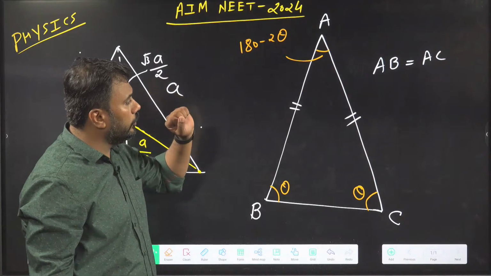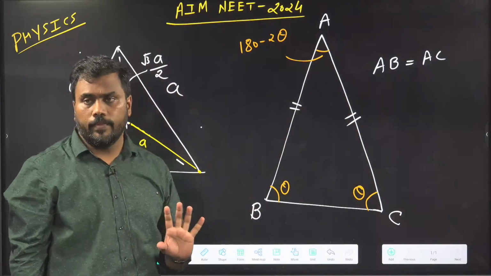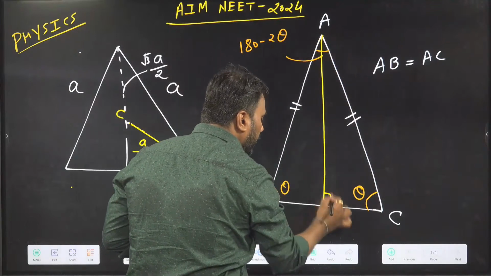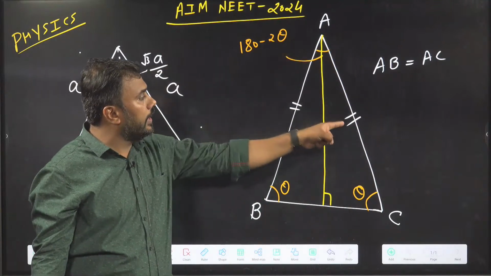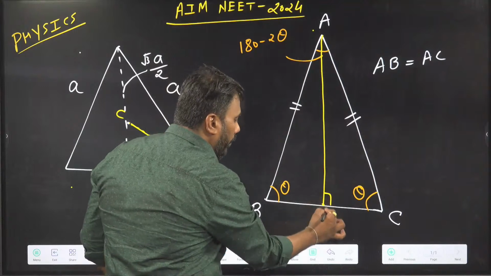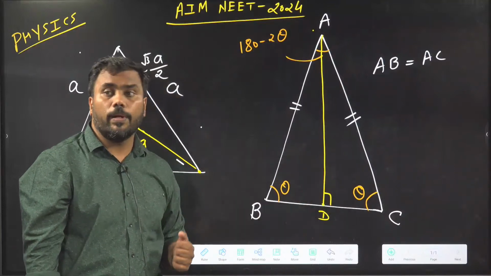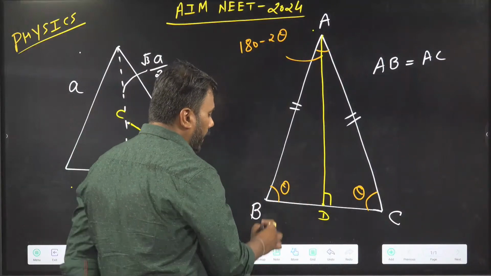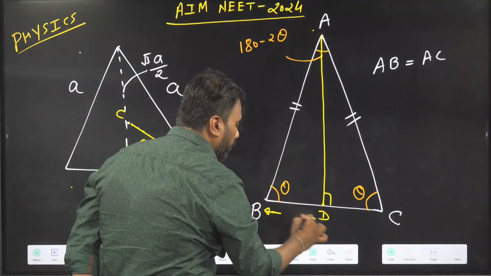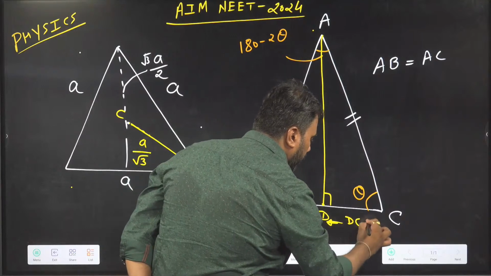So in an isosceles triangle, two of the side lengths are equal and the angles opposite to the equal sides are equal. Let us discuss one more property. If I drop a perpendicular from the top vertex, where the two equal sides meet, to the base, and let's say the foot of the perpendicular is D, then this foot of perpendicular bisects the base. So BD and DC are equal.